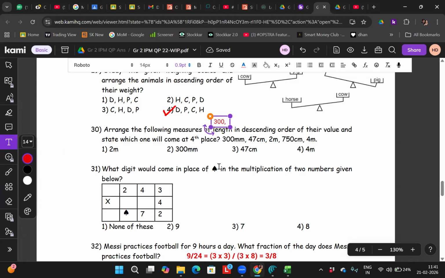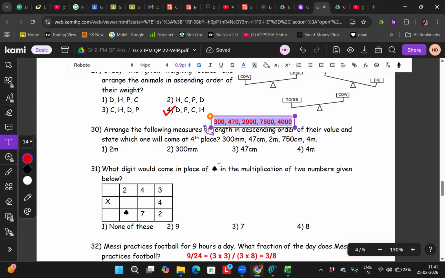Very good. 2 meters is 2000. 750 centimeters, if I convert to millimeters, is 7500. And then 4000. Now all are millimeters, now I can compare. Understood?